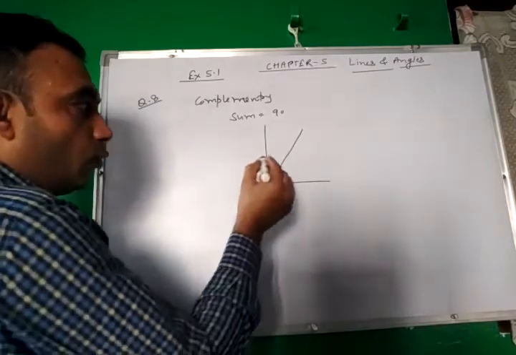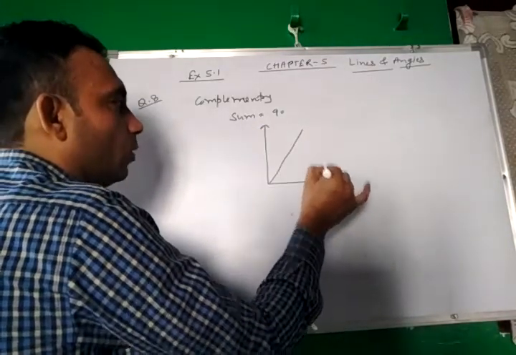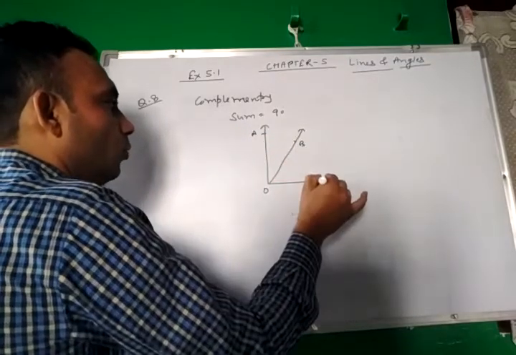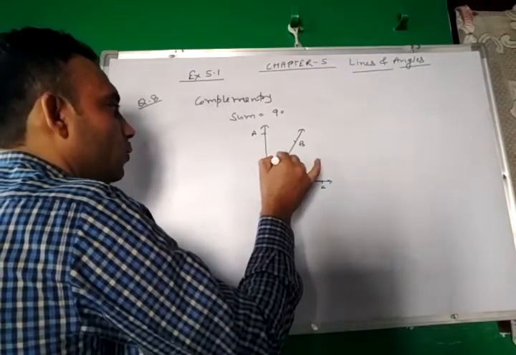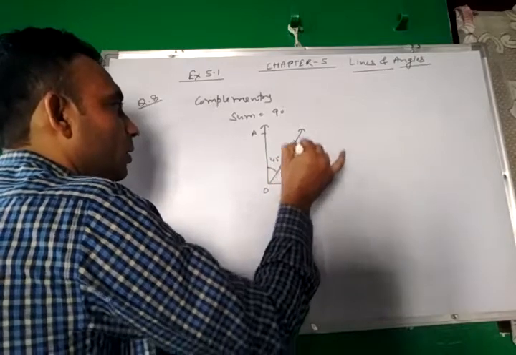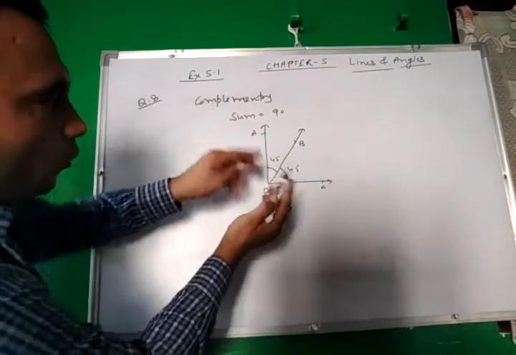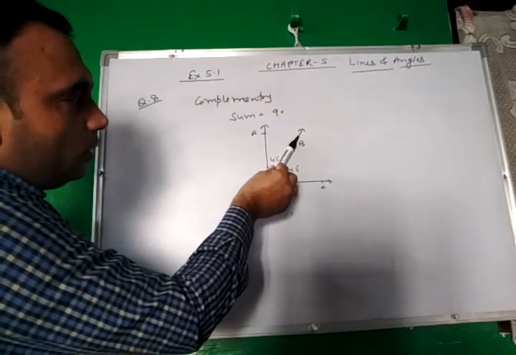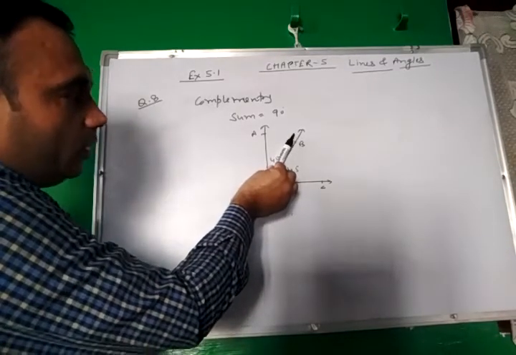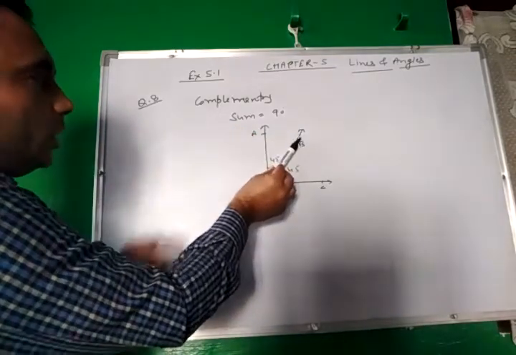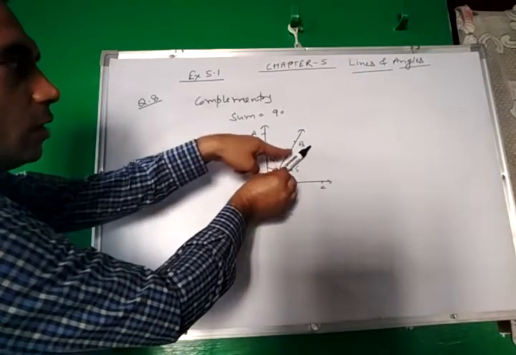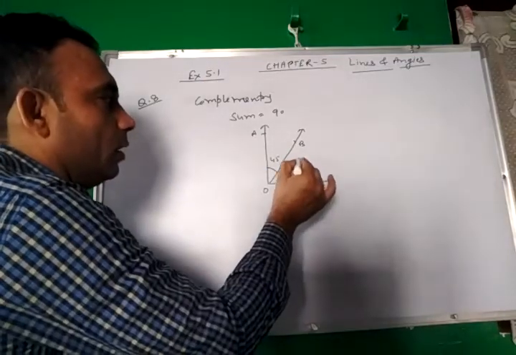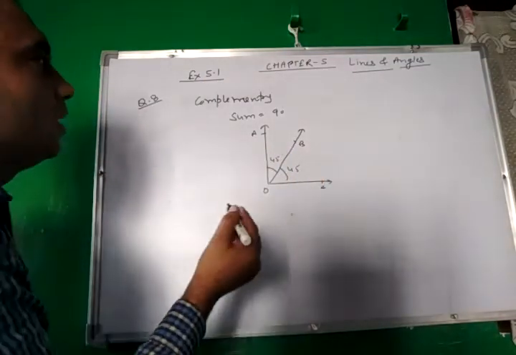One is greater than 45. If both are equal, let us take this is 45 and this is 45. Now, if we increase this one angle beyond 45 degrees, then what will happen? This will increase, then the other will decrease. So, if one angle is greater than 45 degrees, then the other will be less than 45.